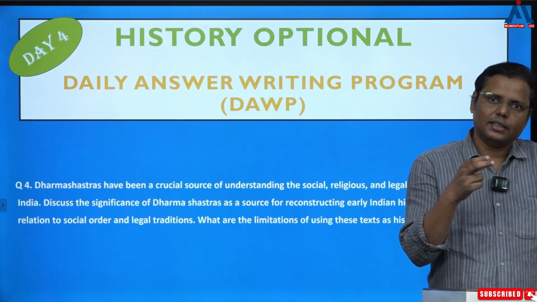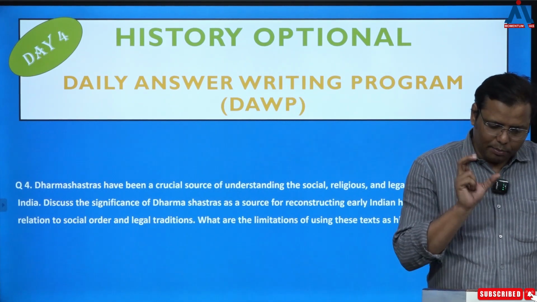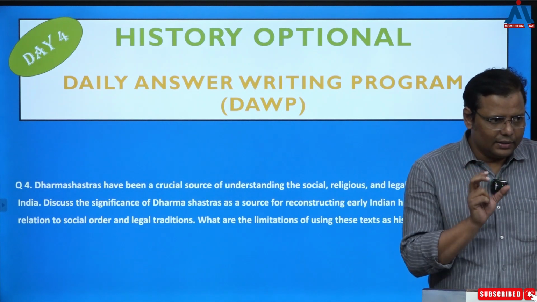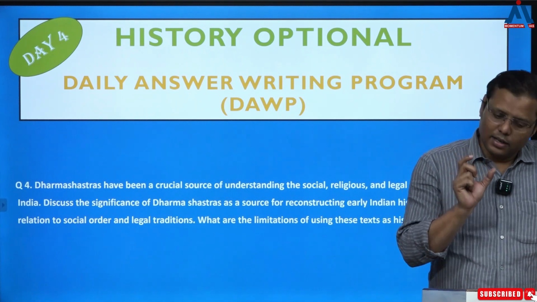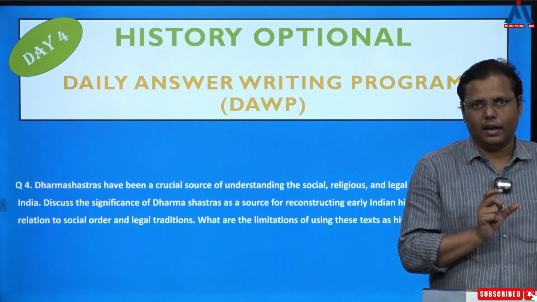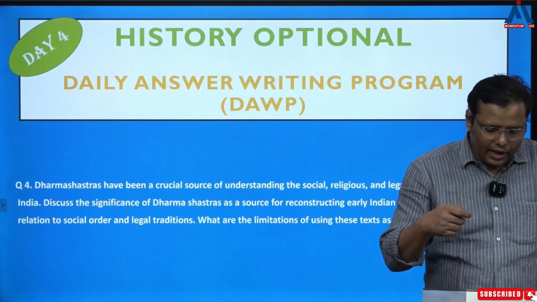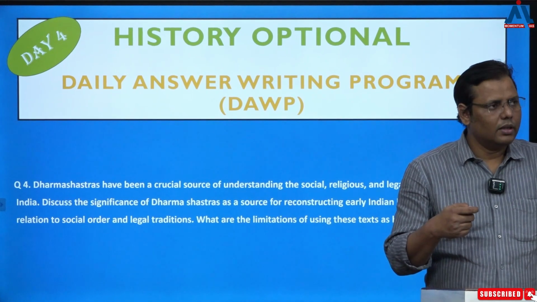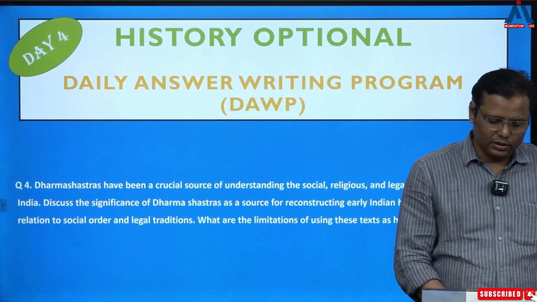Dharmashastra is a real text which gives you insight on purity, on how to maintain the purity of somebody, and this is how it talks about a very intricate relationship between religion and daily life. So how this religion was applicable in daily life, and how this religion influenced both the personal and social behavior of the people, that we understand through this.